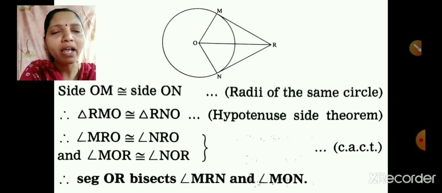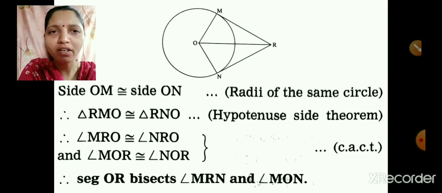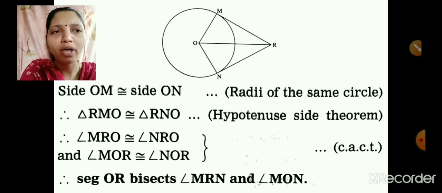Therefore, angle MRO is congruent to angle NRO and angle MOR is congruent to angle NOR. The reason you will write is corresponding angles of congruent triangles, because we know that if any two triangles are congruent, their corresponding sides and corresponding angles must be congruent. So we can write here, therefore segment OR bisects angle MRN and angle MON. So hence we have solved this.